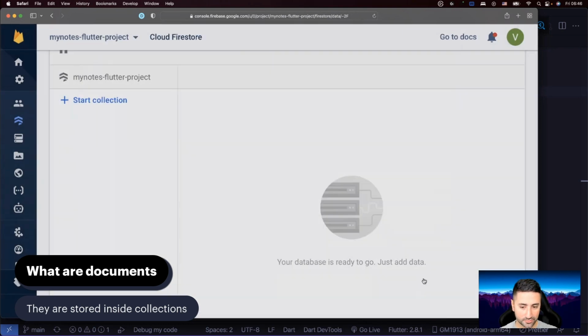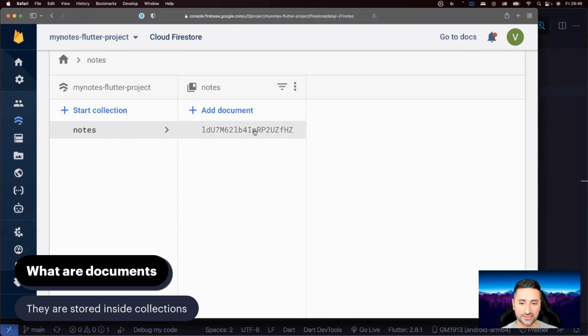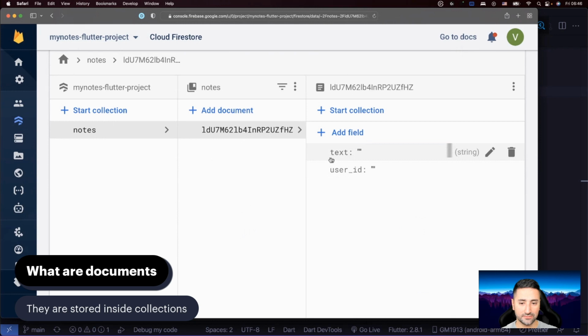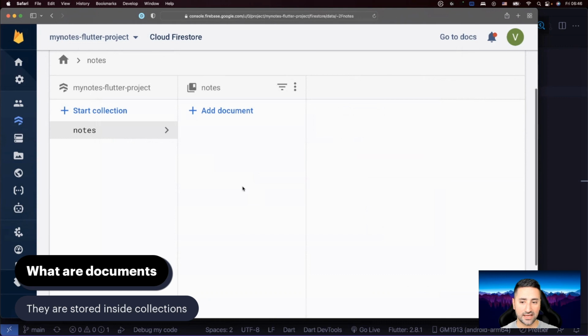Great. Then I need you to press the save button. And now you'll see here, we have our notes collection, and inside there we have a document that has these two fields, okay? What you could also do is delete either a collection or a document. So I'm just going to say delete document and start delete. And as you can see, now we have an empty collection called notes.